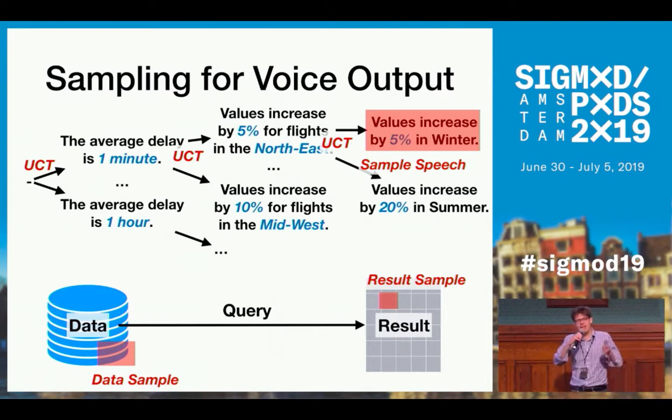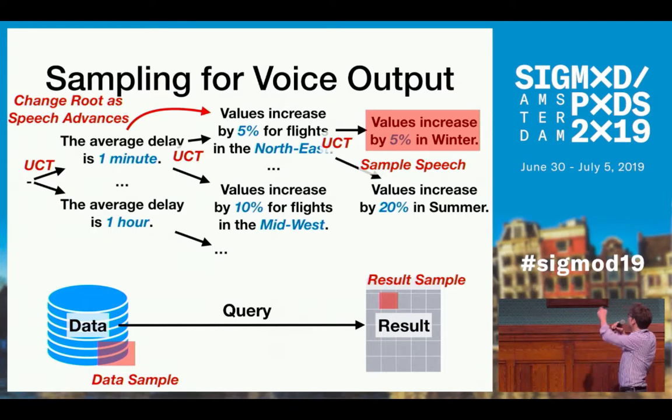And once we reach the end of that sentence, then we'll simply change the root in our tree, starting from which we take samples, to the next node that we select for speech output. Here that is the node "values increased by 5% for flights in the Northeast." And in that way, we can even reuse the quality estimates which we have generated for the relevant subtree previously. All right, so that is our holistic approach for query processing and voice answer generation.